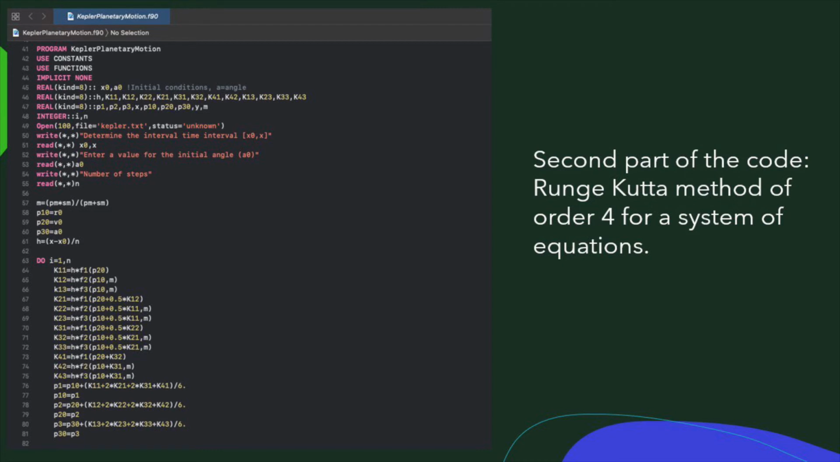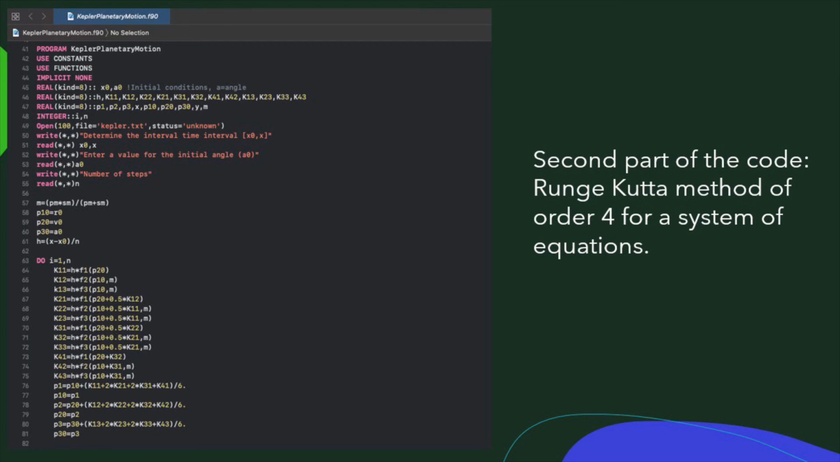For the solution of these functions, the values needed to calculate what would correspond to the w's of i,j plus 1 are k11, k12, k13, k21, k22, k23, k31, k32, k33, k41, k42, and k43. P1 corresponds to the radial distance, P2 to the velocity, and P3 to the angle, with P10, P20, and P30 as the initial conditions of these parameters.